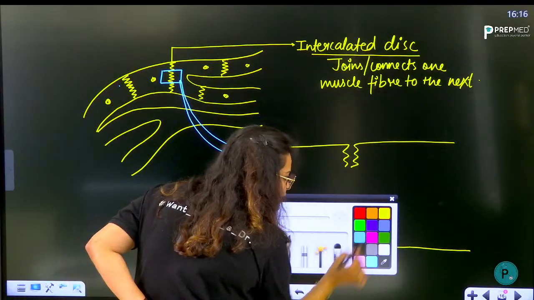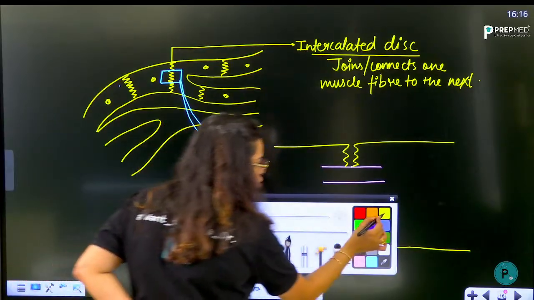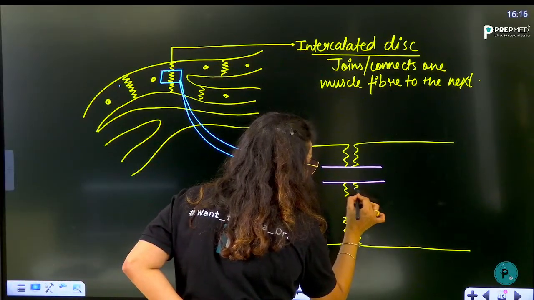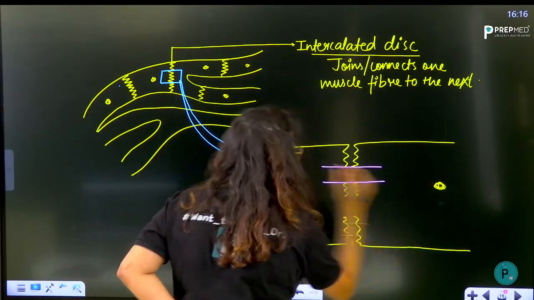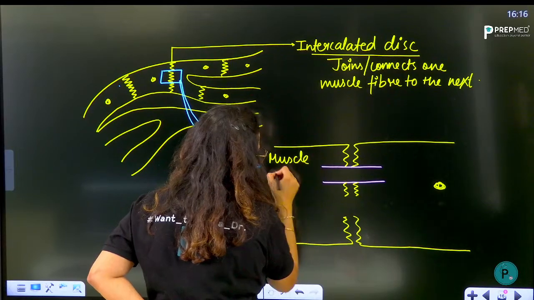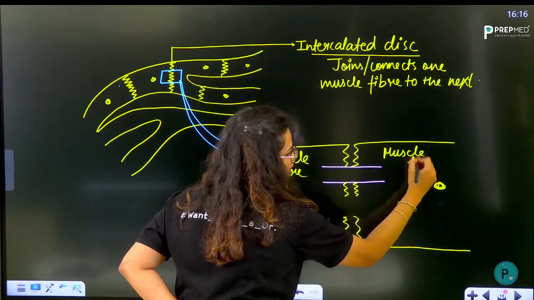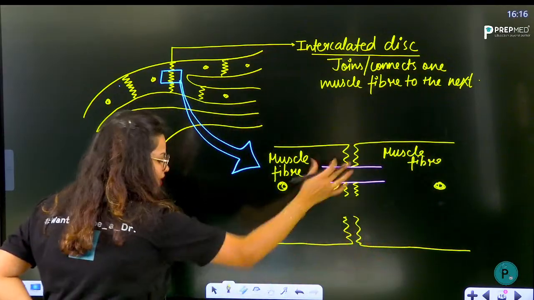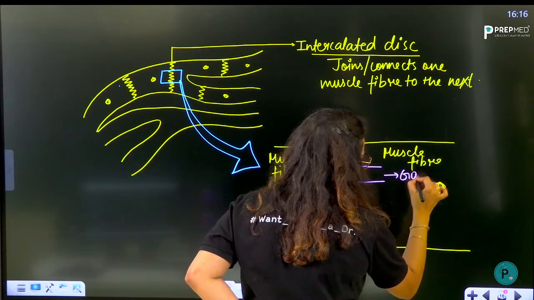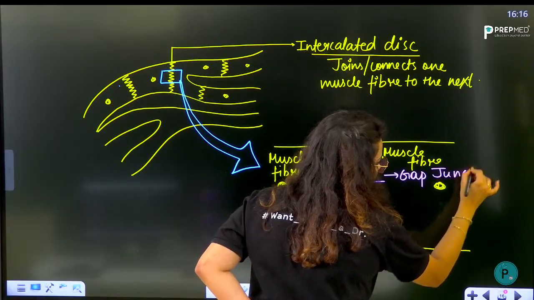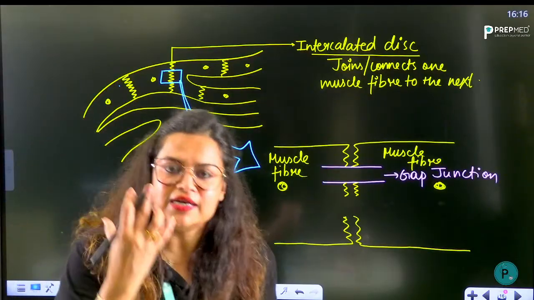So the intercalated disc has these gap junctions. The gap junctions are connecting adjacent muscle fibers. This is one muscle fiber, this is the next muscle fiber. So what are they doing? They're connecting both the adjacent muscle fibers with the help of this gap junction, one of the parts of the intercalated disc. I am telling you what intercalated discs are made of.